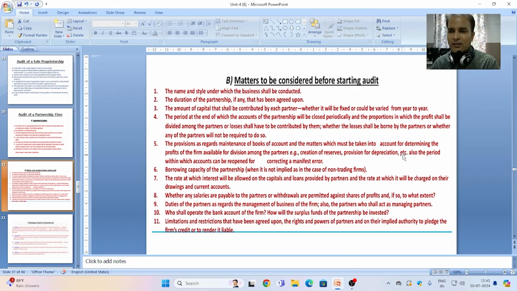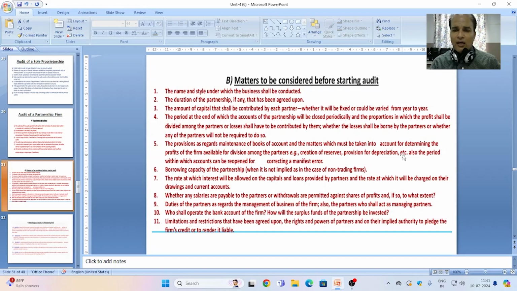Matters that should be considered before starting the audit of a partnership firm. First is the name and style under which the business shall be conducted. It should be verified by the auditor. Second, the duration of the partnership firm, if any, that has been agreed upon. Third, the amount of capital that shall be contributed by each partner, whether it will be fixed or could be varied from year to year. This depends on the agreement of partnership.